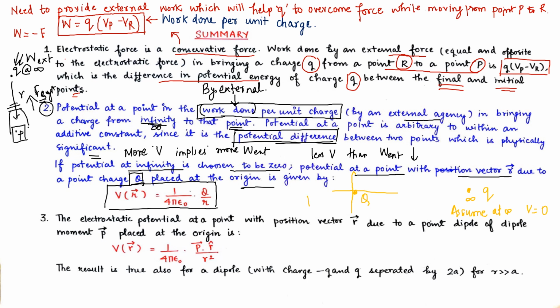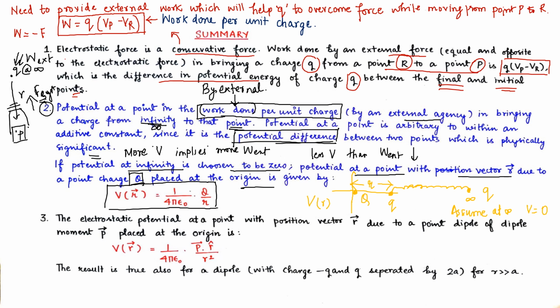So we need to find the potential at position R. Where is R? Now this charge is coming from infinity to this point. Now the distance between the capital Q charge and small q charge is R.